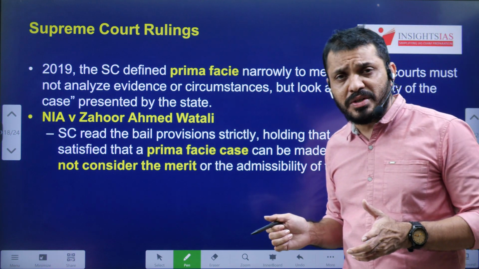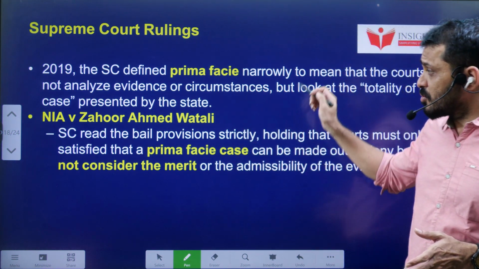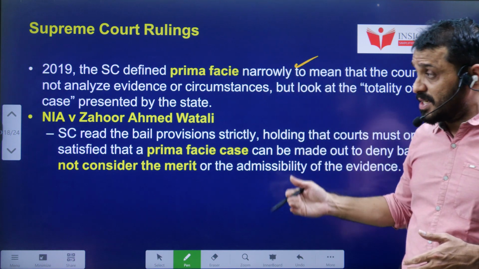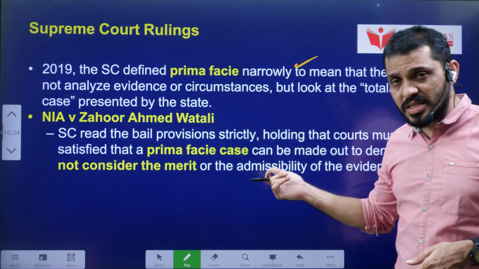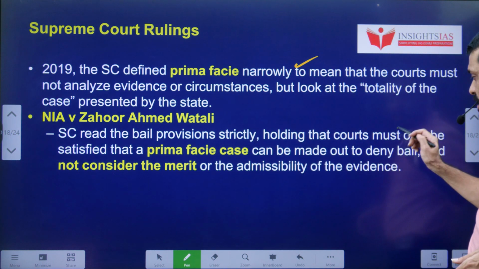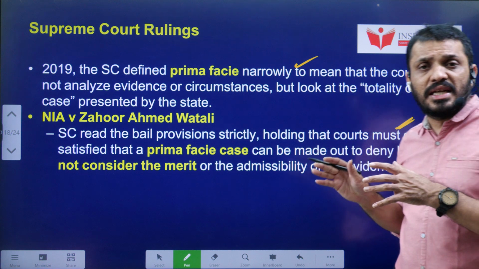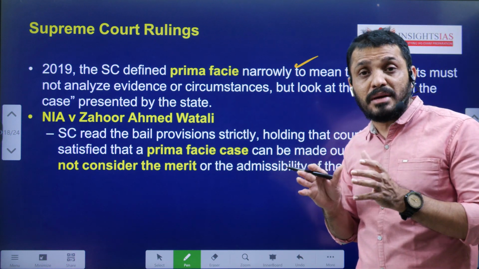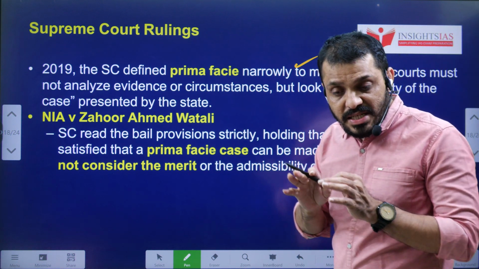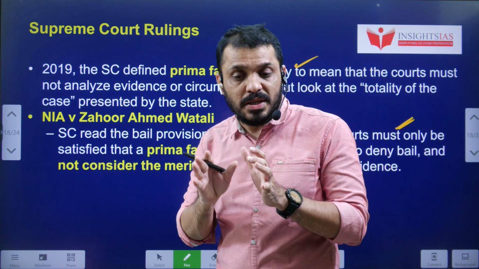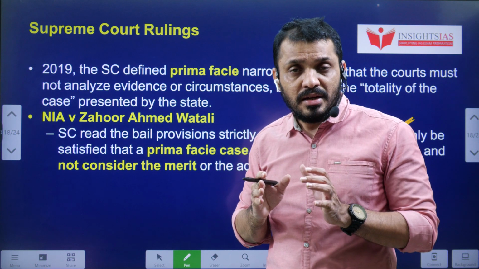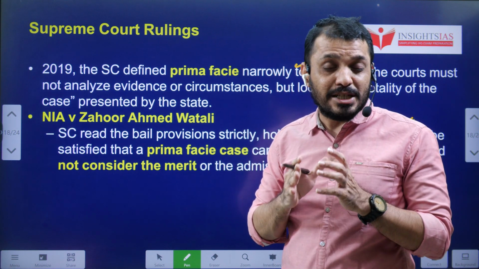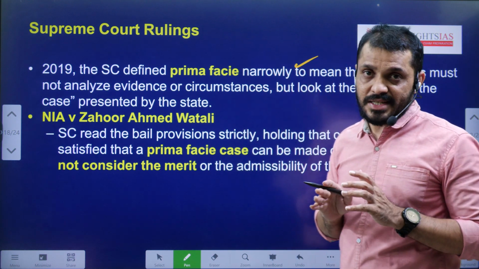The Supreme Court also, in various cases, in 2019, gave a judgment in the case of NIA versus Zahoor Ahmad Watali. In this case, the Supreme Court clearly mentioned that while dealing with this kind of cases, it has to see prima facie, on the face of the case, whether that person is connected to that case or not, without going into further detail.